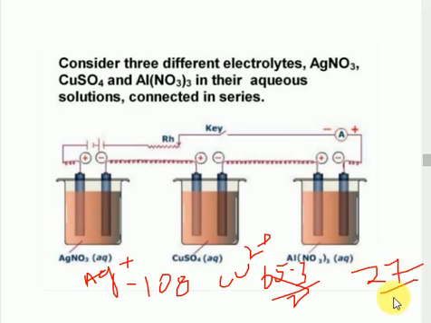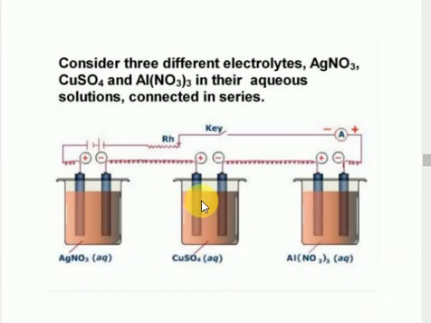So this is a part of the second law of electrolysis. The amount of substance deposited is directly proportional to its chemical equivalent. Remember, you can say valence, or electrochemical equivalent.